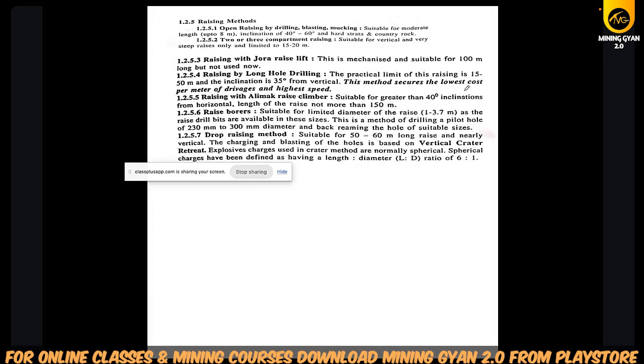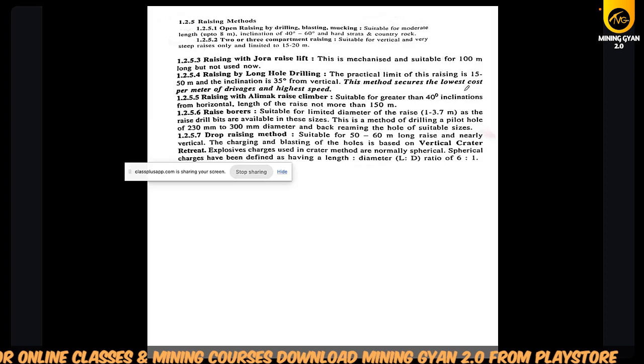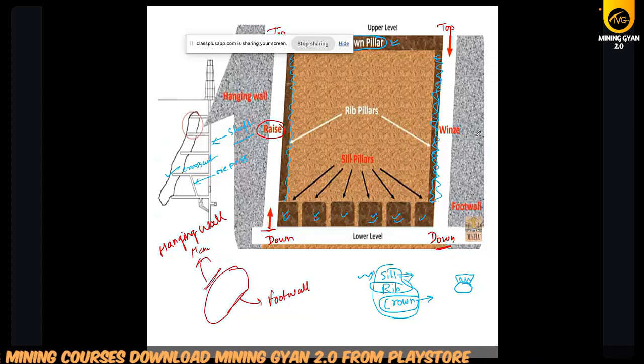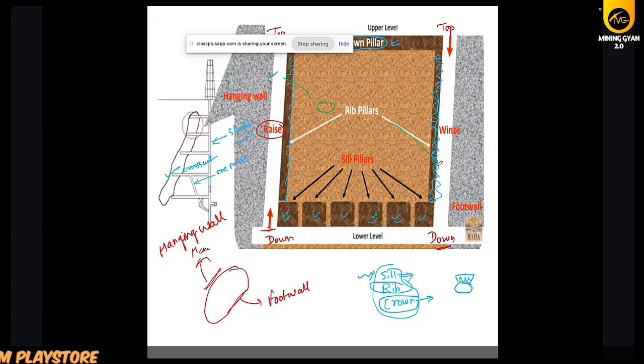Then we have seen some raising with the Jora raise, then the long hole drilling, then Alimak raise, chamber raise, box hole raise. We have seen this. Then we had discussed in detail. So you should know these are the terminology. If this is your stope, the top side will be the hanging wall, the bottom side will be footwall. This is raise, this is winze, this is lower level, this is high level.